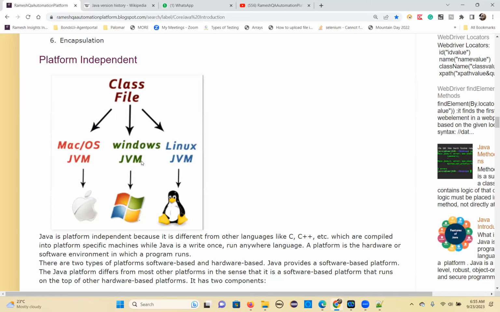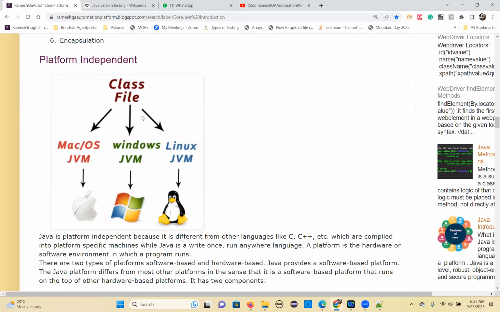architecture neutral. Architecture neutral means whether it is 32-bit or 64-bit or any other platform, it will run. It doesn't depend on what type of architecture you have. It will run on any platform or architecture because of this bytecode.